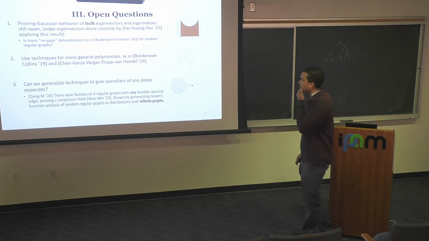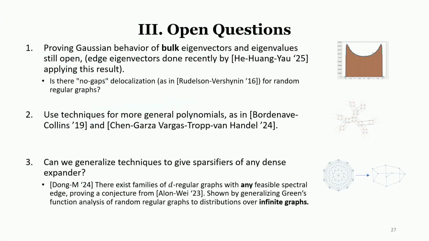And the last thing I'll mention is that we can think about random regular graphs as sparsifiers of the complete graph. So I'd also be interested in finding sparsifiers of other dense graphs, using Green's function techniques. The point is that these types of techniques are quite flexible.